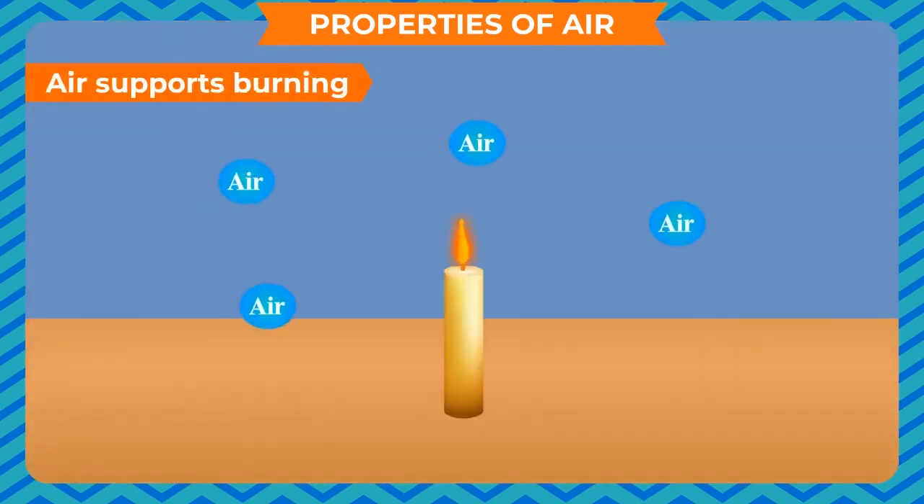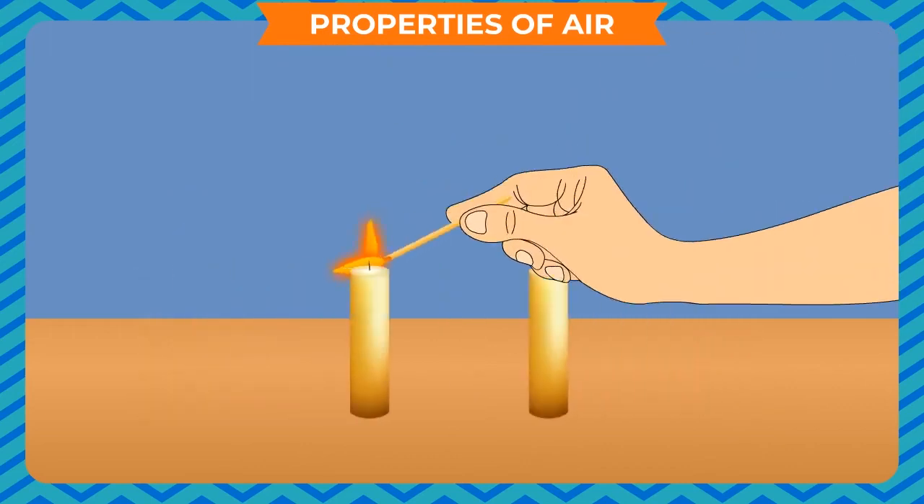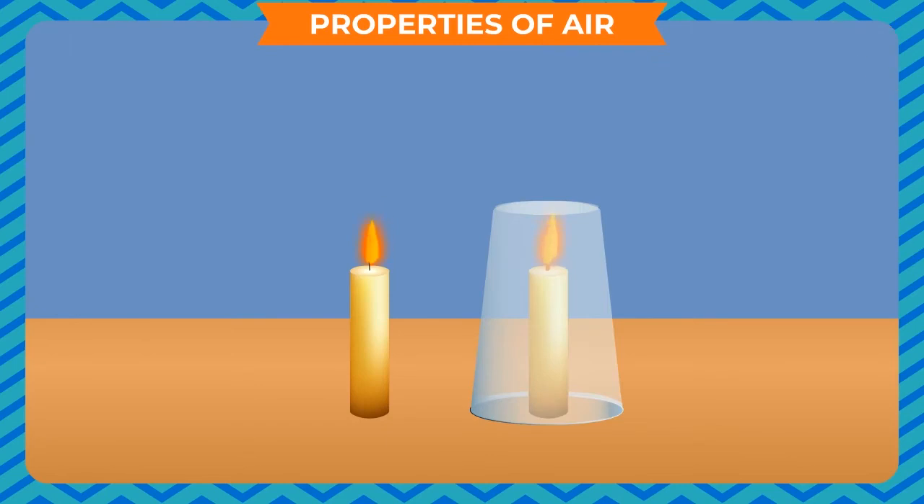Air supports burning. Air is required for burning. The oxygen gas present in the air supports burning. In the absence of air, burning cannot take place. To prove this, take 2 candles and light them. Cover one of them with a glass. Within a few seconds, the candle burns off. This happens because the covered candle did not get air for burning. This shows that air is essential for burning.